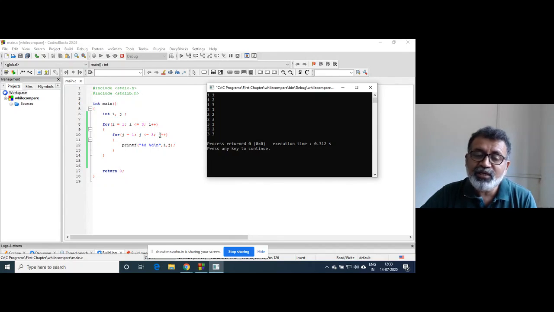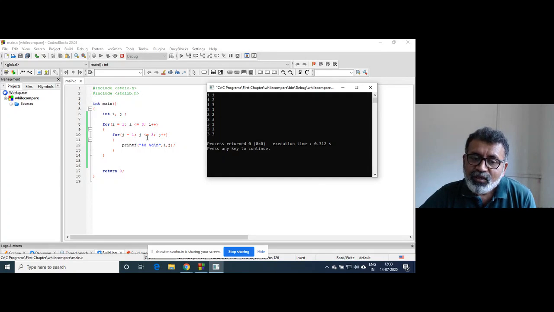Now when 1 and 3 are printed, control again goes to the increment part of the loop. j becomes 4, the condition is tested, the condition is false, so control goes outside the inner loop. But it is still inside the outer loop. So now i becomes 2, right? Again control goes inside, and the value of j becomes 1.